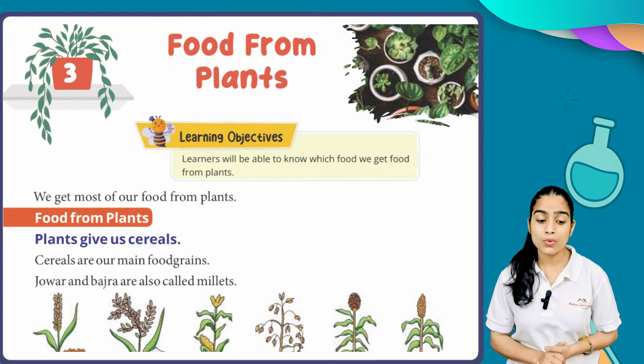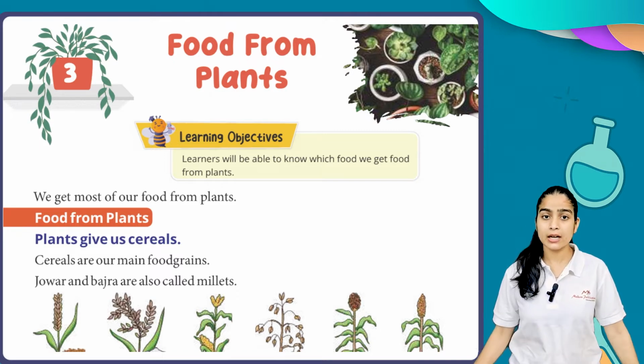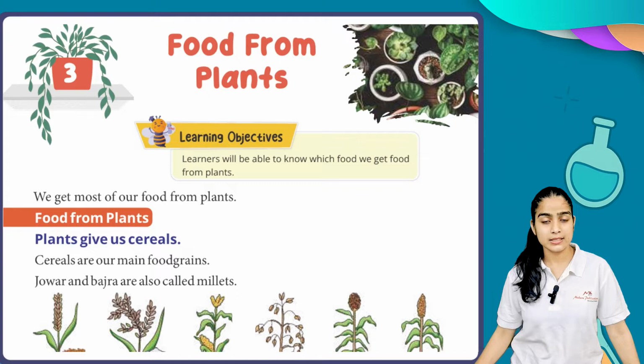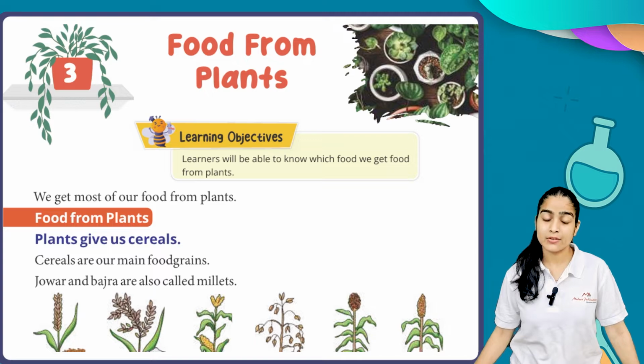First, we get most of our food from plants. In our day-to-day life, most of the food we eat we get from plants. We can take an example of cereals like wheat, rice, and lentils. These are examples of the food which we get from plants. Now we are going to start our chapter, and the first thing we have to learn is food from plants. Plants give us cereals, right?